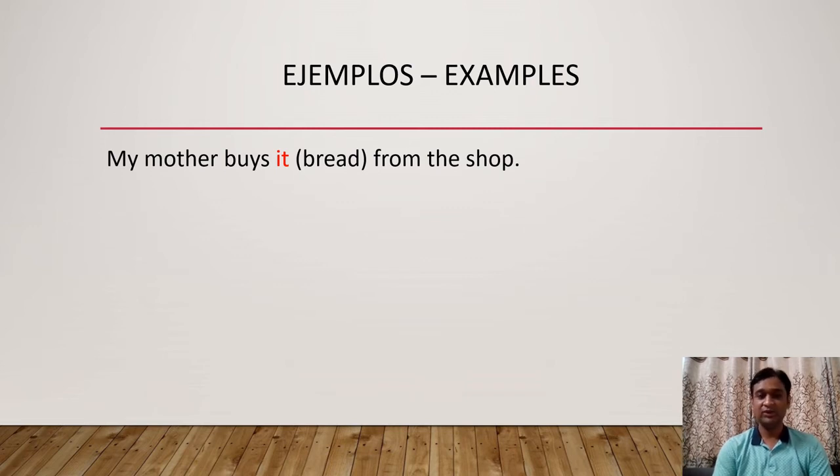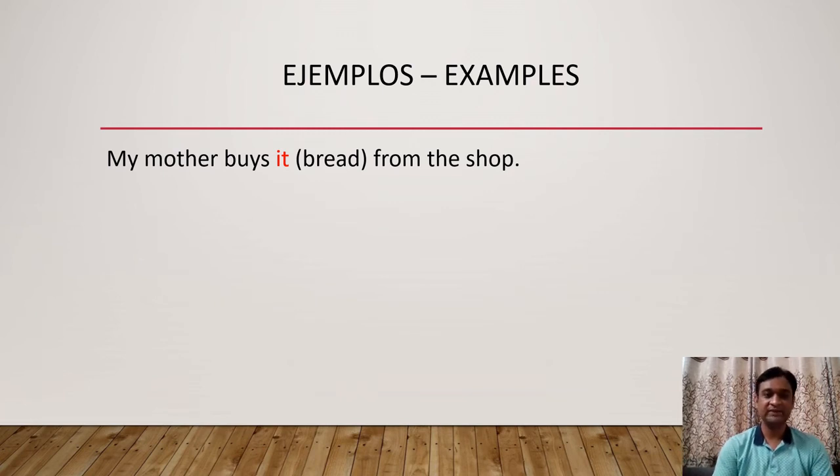So now try to remember the rule. We can identify the direct object pronoun by asking what or whom. So what does my mother buy from the shop? The answer is bread. And what is the replacement for bread? It. So friends, bread is called the direct object and it is called the direct object pronoun. So this placement we have to apply only when the pronouns are given.